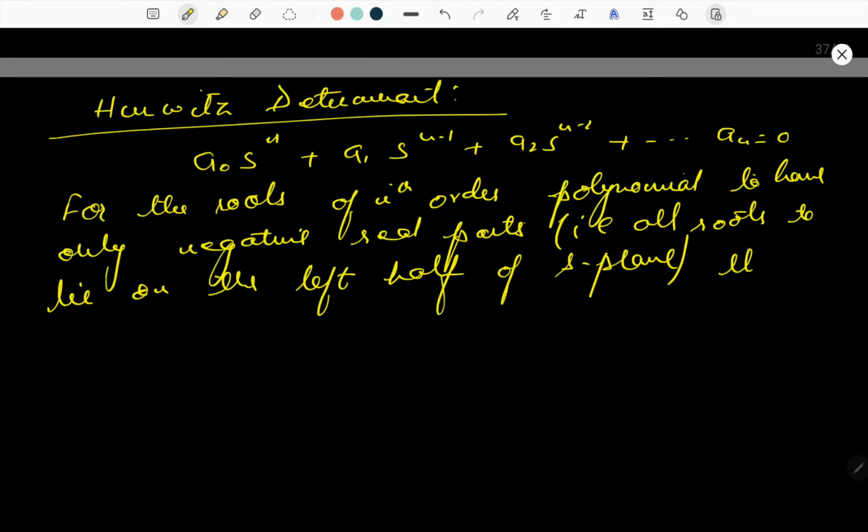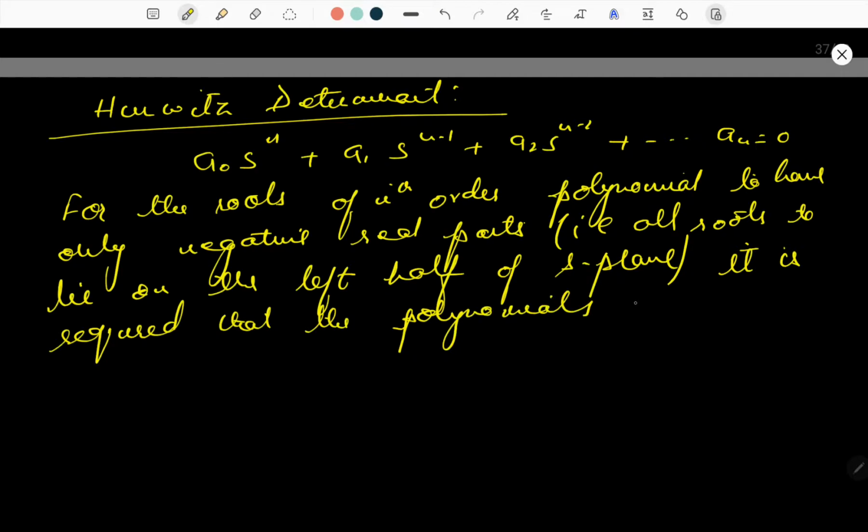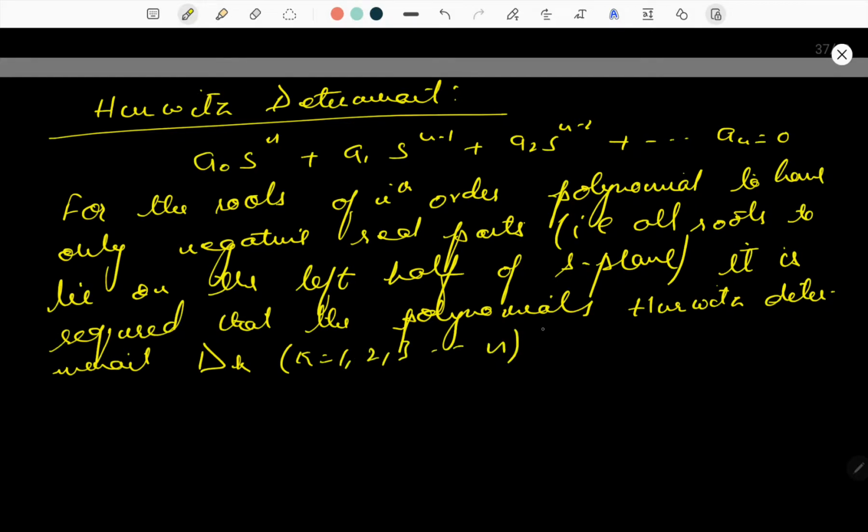So it is required that the polynomial's Hurwitz determinant D_K, where K equals 1, 2, 3 and so on up to n, should be greater than 0.